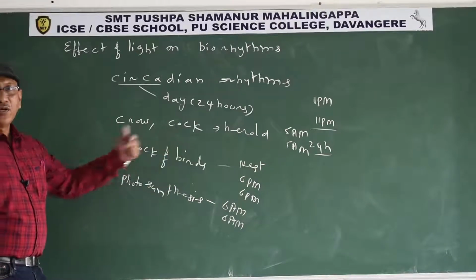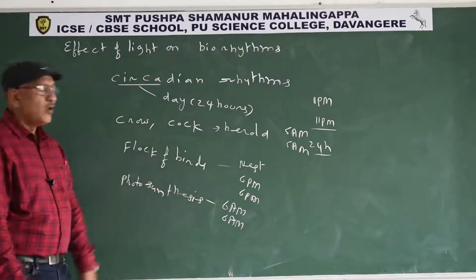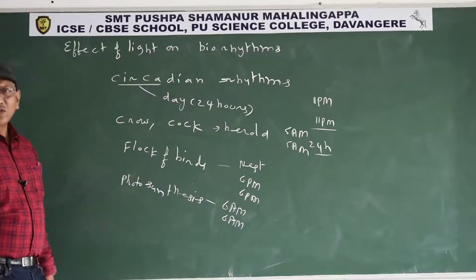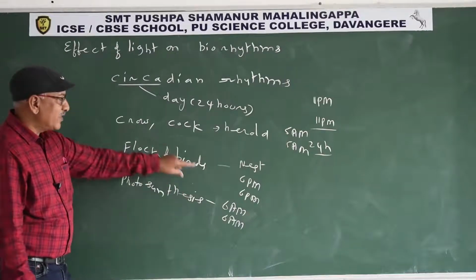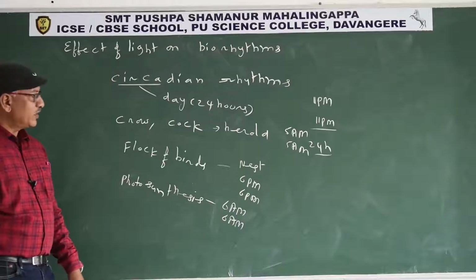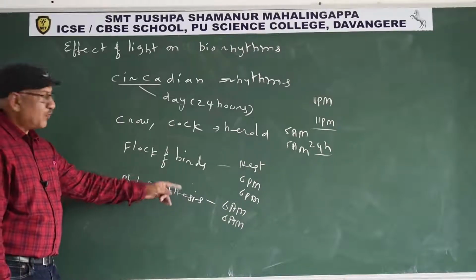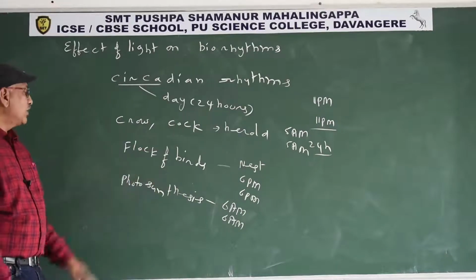For example, today 6 p.m., tomorrow also 6 p.m., at a regular interval of 24 hours. Similarly, plants start photosynthesis in a particular season at the same time. Today the plants start photosynthesis at 6 a.m. Tomorrow also the plants start photosynthesis at 6 a.m. only, every 24 hours.